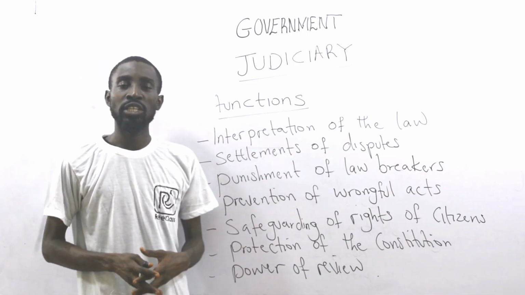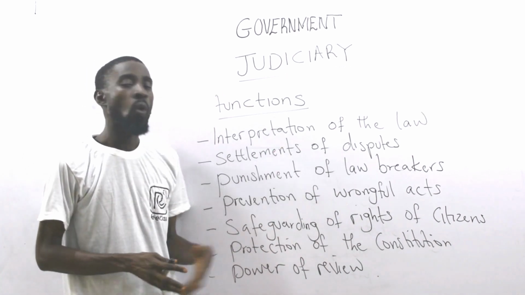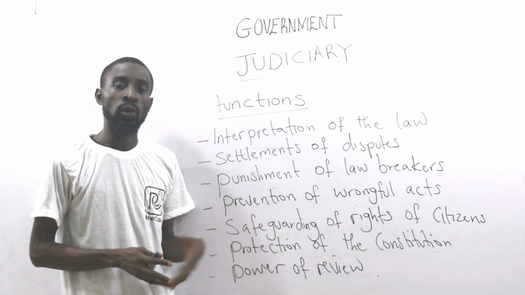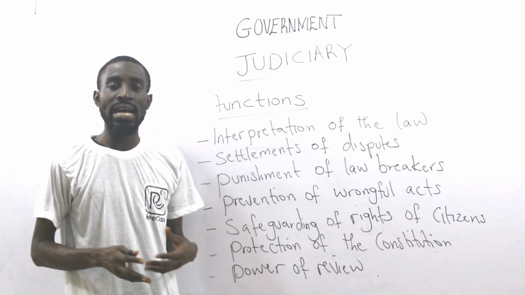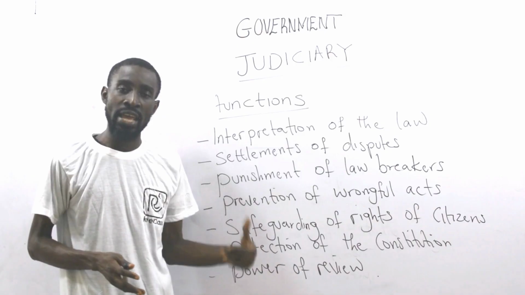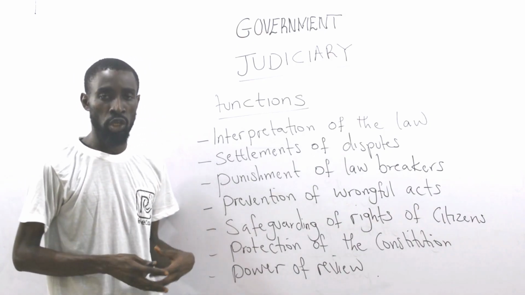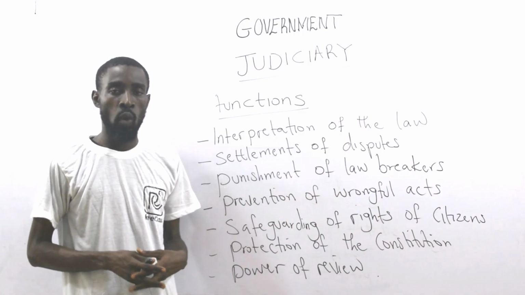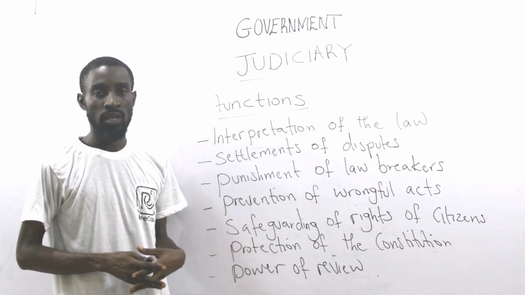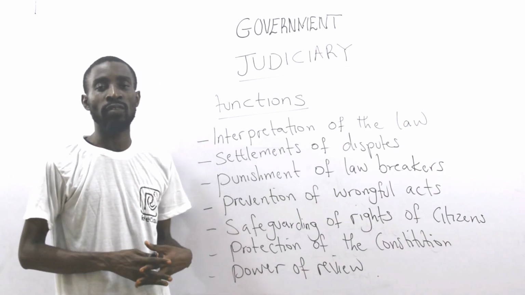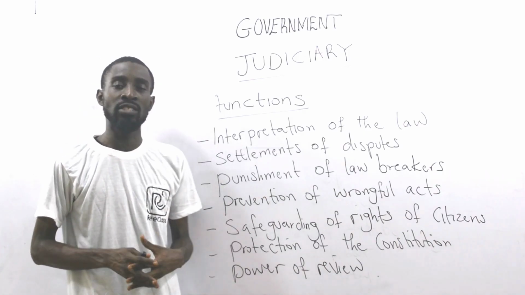For example, if you are charged to court, it is the duty of the judiciary to let you know why you are given a particular punishment, by letting you know that a certain part of the Constitution contains such a law. Having interpreted the Constitution to you, they now give you the adequate judgment. That is why before a judge gives you judgment, he has got to read the section of the Constitution that says such judgment should go in that direction.